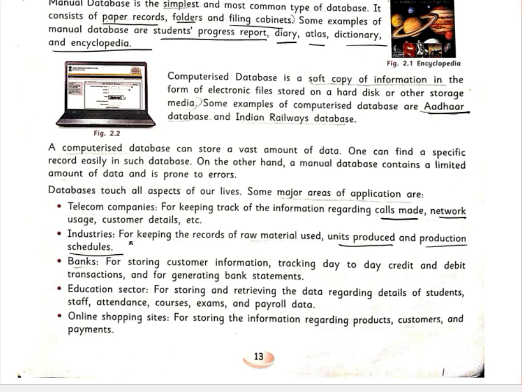Okay, and banks, you know this. They store customer information, because crores and crores of persons have their bank account in a particular bank, either ICICI or SBI or Axis, or any other. So they have our details, so that whenever we try to withdraw money or deposit money, they can easily say this much money is in your bank account, or this much amount is left in your account, or this much amount you have deposited. So all details are there.